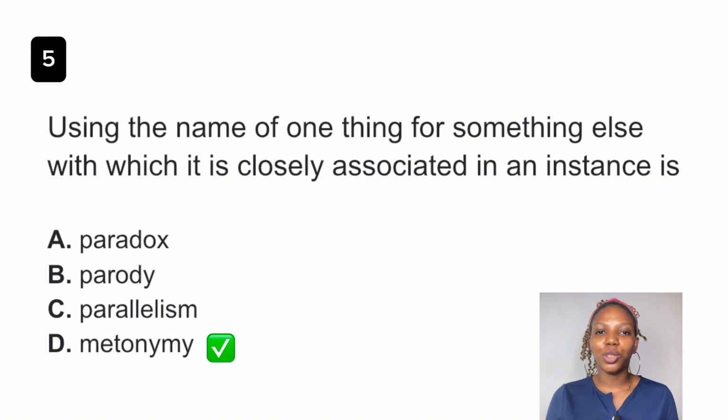For example, if I say, I know that I know nothing, you know that you know nothing. So how do you know that you know nothing when you know nothing? Okay, so it is self-contradictory. But on a closer look at it, what I'm trying to say is, compared to others, I don't know anything. Okay, so the answer to this question is definitely option D, metonymy.